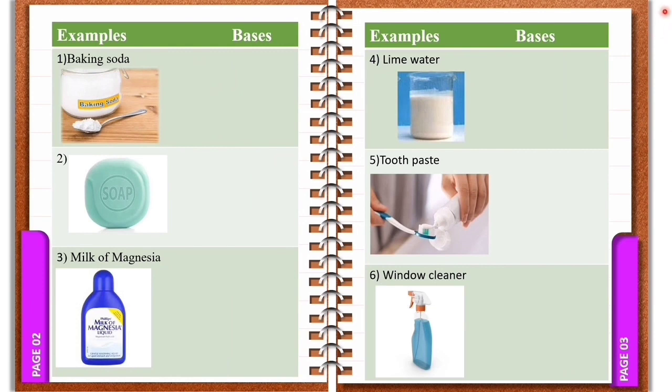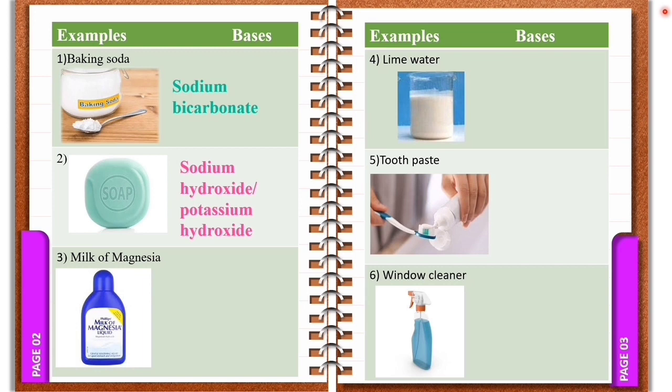Let us know particularly which base is present in these substances. Number 1, baking soda. This baking soda contains sodium bicarbonate. Baking soda is used for the preparation of cakes, bread. Second one, soap. Soap contains sodium hydroxide or potassium hydroxide. Not only soap, shampoo also contains either sodium hydroxide or potassium hydroxide.